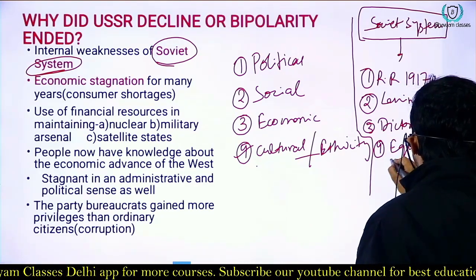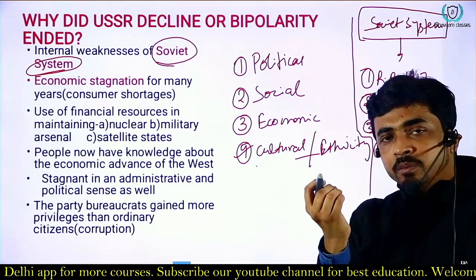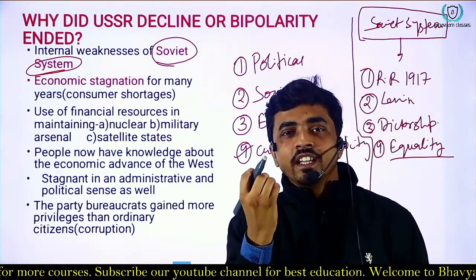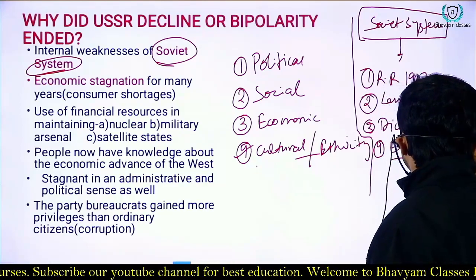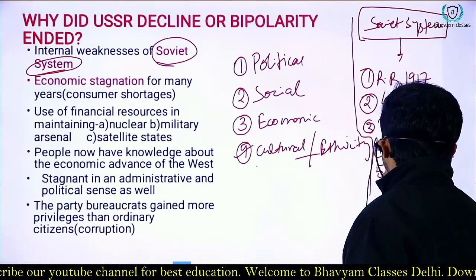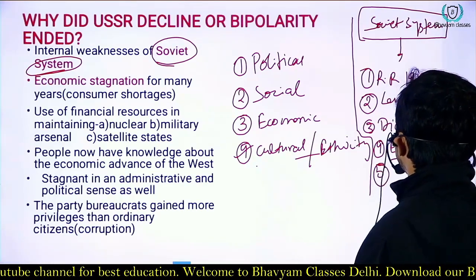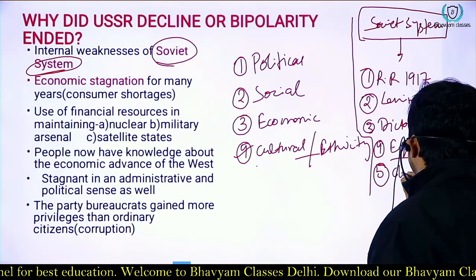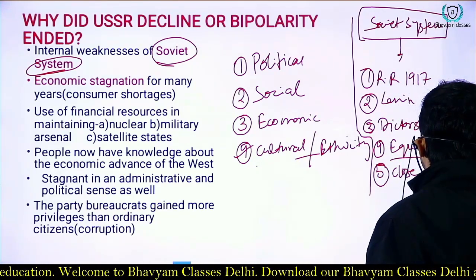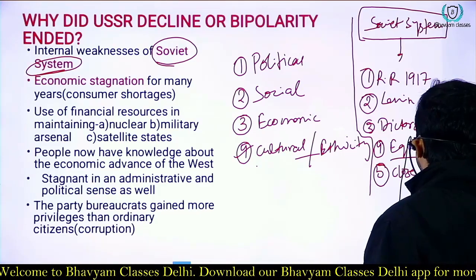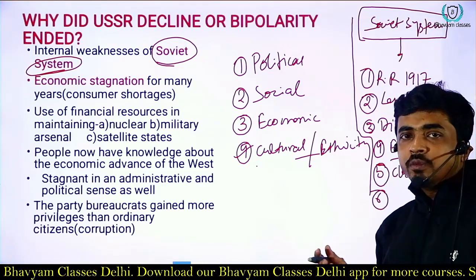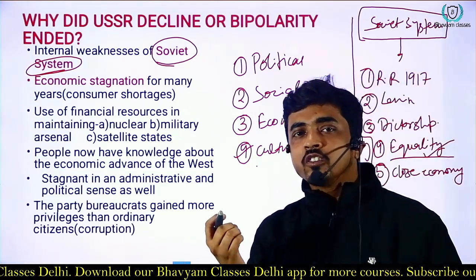That means they sought to achieve equality. Next, the Soviet system was also characterized by a closed economy. The Soviet system did not follow the ideas of free trade.